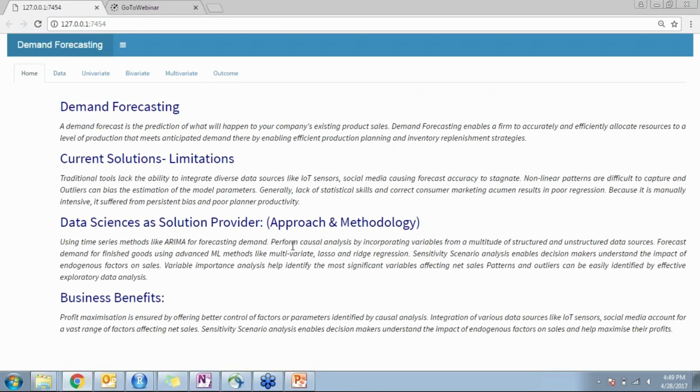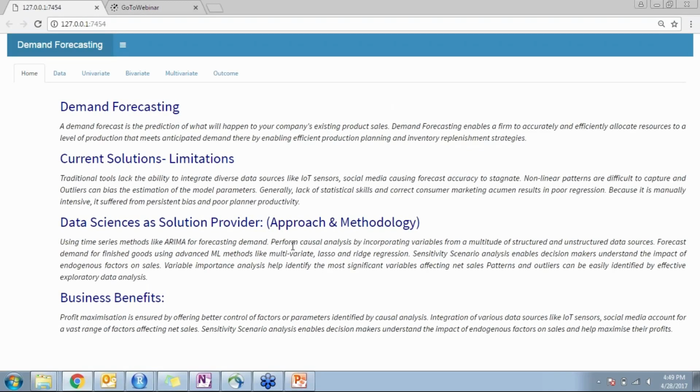The solution starts with, as described, demand forecasting. The demand forecast is a typical time series problem, which is affected by multiple factors that explain the nature of a particular time series variable. In demand forecasting, the limitations of current solutions are basically capturing the information from external sources and accurately predicting it using those external sources in the model developed for demand forecast.